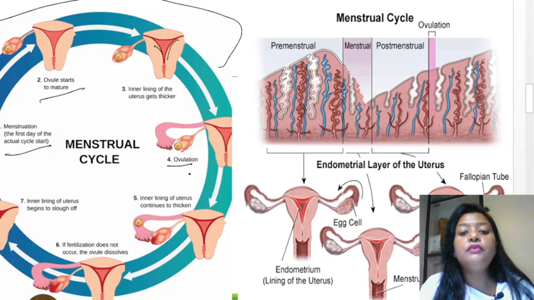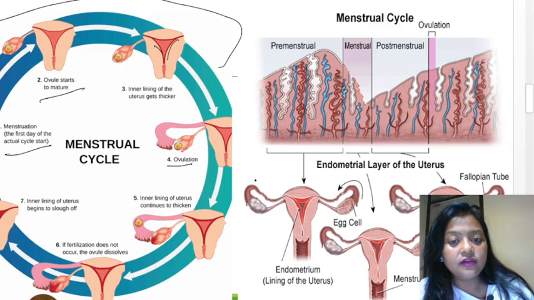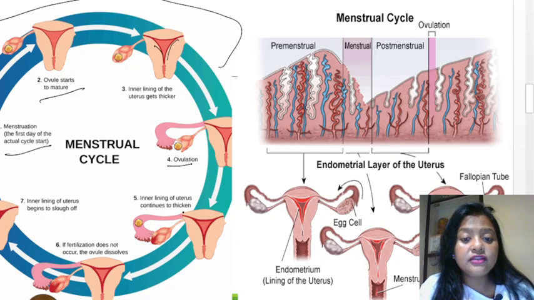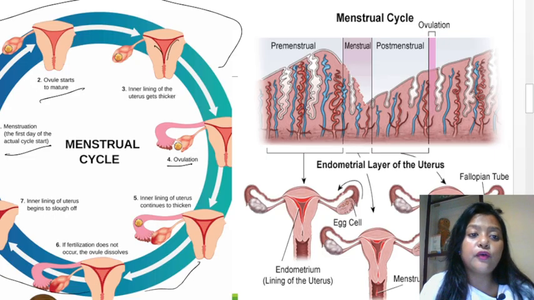Okay, so then we come to the ovulation phase. In the ovulation phase, what happens? The ovulation occurs. Then the next stage is the inner lining of the uterus continues to thicken. That means the rest part is called the luteal phase. Okay, this is the follicular phase. This is the luteal phase.